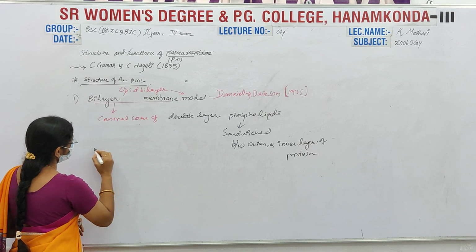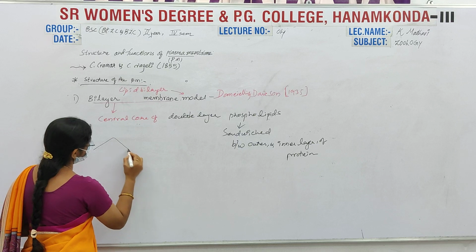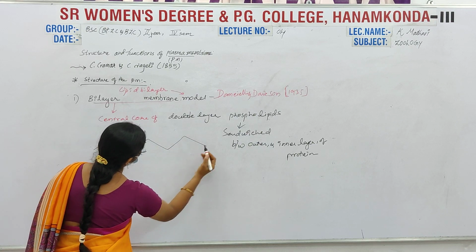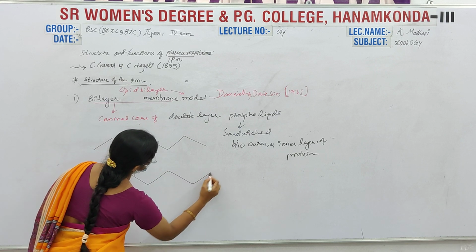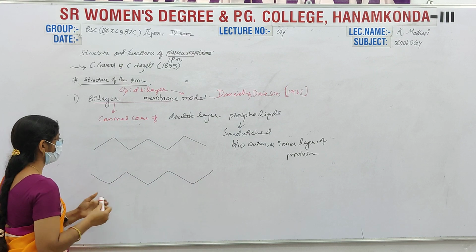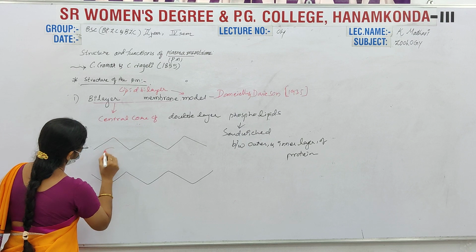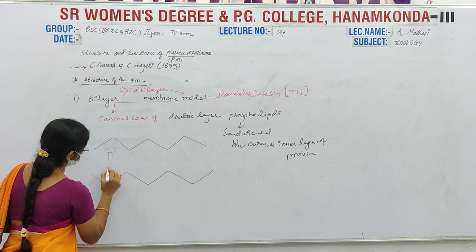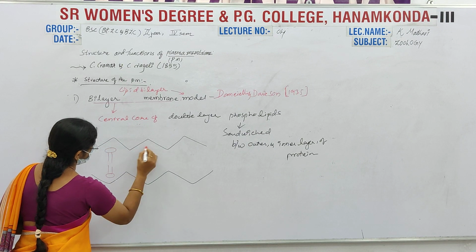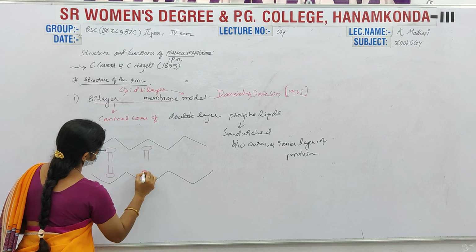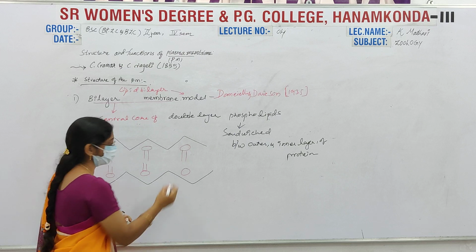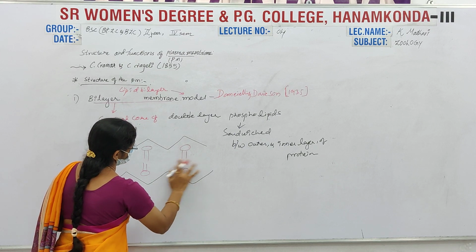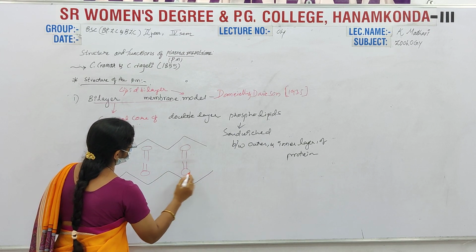I will draw a simple diagram of this. These are the protein layers, and these are the phospholipids.